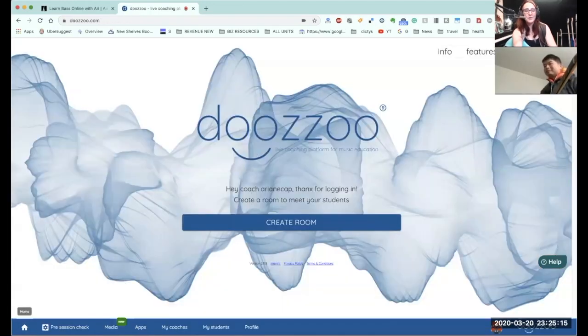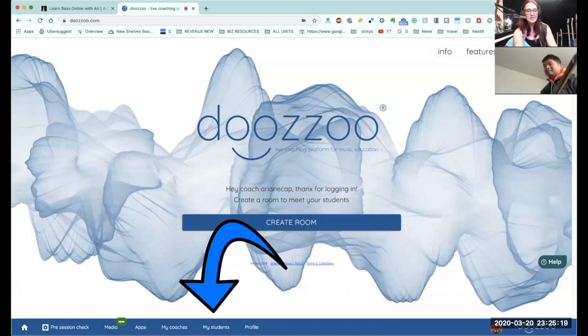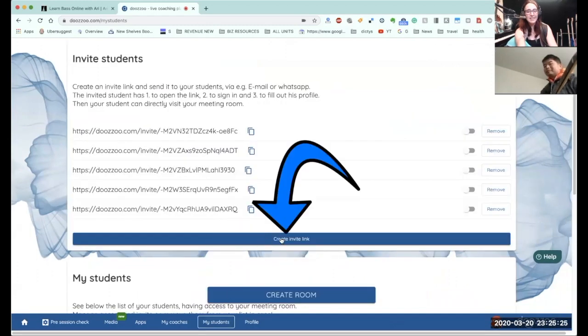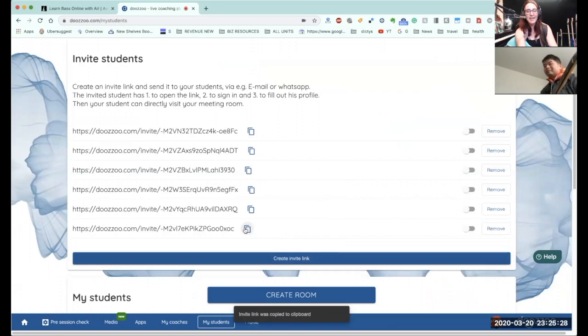Start Guide for Doozzoo. I'm going to show you how you're going to invite your students. Very straightforward. When you log on with them for the very first time, you just want to go onto the My Student file as the teacher, create an invite link, copy that, send it to your students. The student gets a prompt into their inbox, into their email, into their WhatsApp, however you want to send it, and they can take it from there.